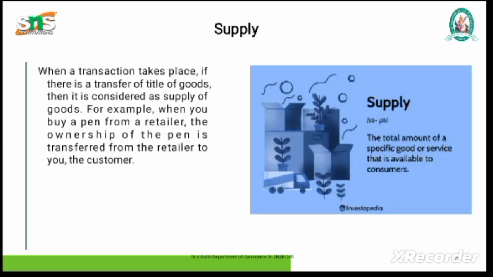Supply of goods or service. When a transaction takes place, if there is transfer of title of goods, then it is considered a supply of goods. For example, when you buy a pen from a retailer, the ownership of the pen is transferred from the retailer to you, the customer.